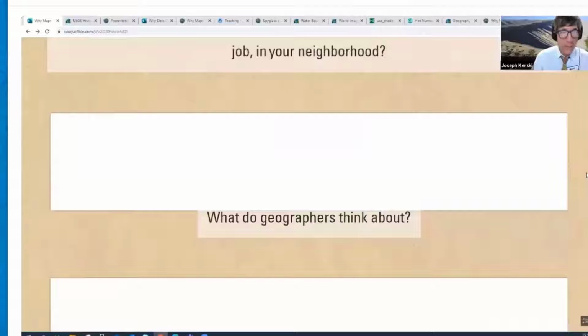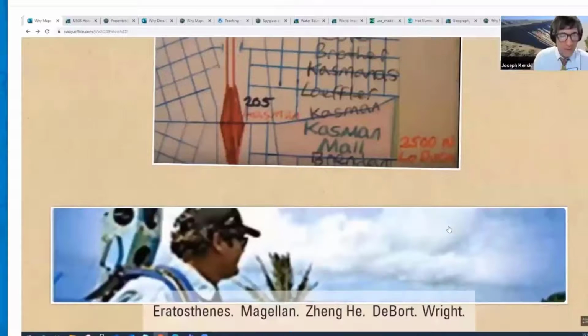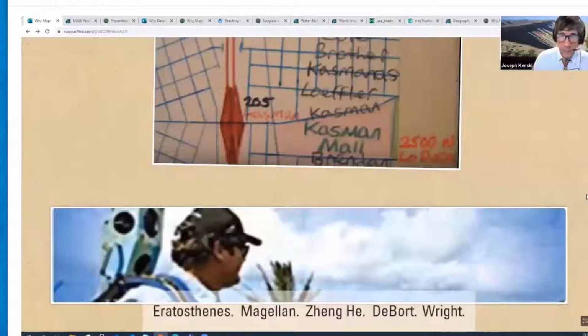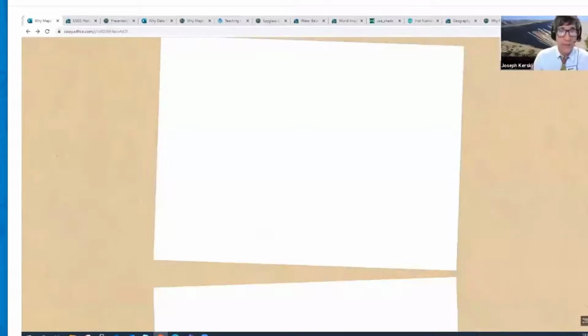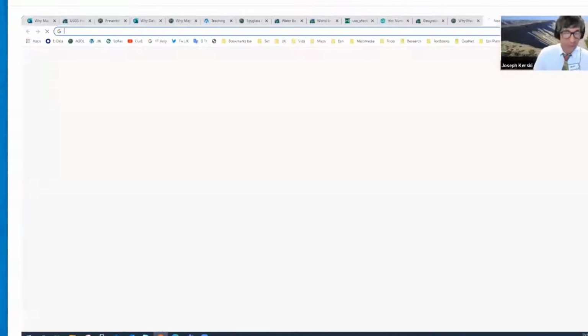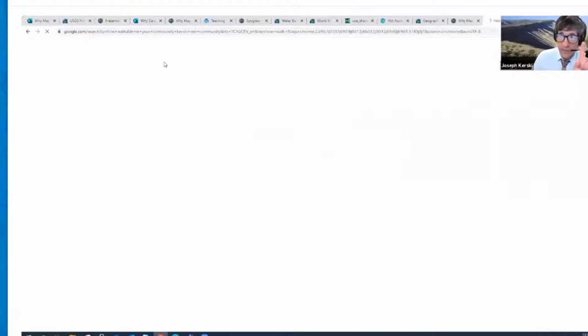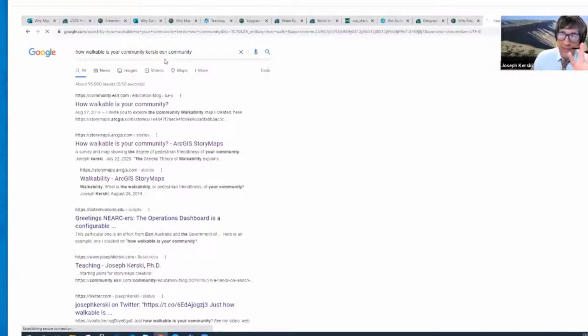Okay, so more about that later, but that's one of the things I wanted to share with you all. A couple of other web mapping tools I want you to think about, but again, kind of stepping back for a moment, one of the things that really drives me forward is walkable neighborhoods. I promised I'd talk about this about 2 minutes ago, and I'm going to show you an example of the connection between story maps, web GIS maps, field tools, and a survey.